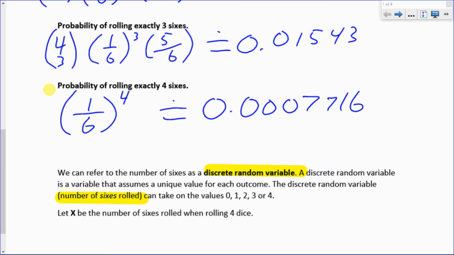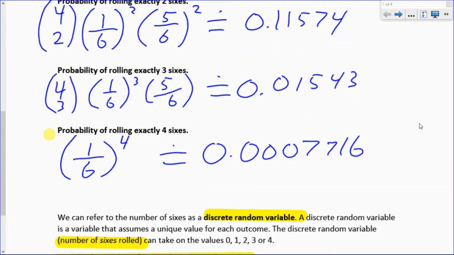And we often assign discrete random variables a capital letter, and X is very common. So we could refer to X as being the number of sixes rolled when rolling 4 dice. Okay, and then X can be 0, 1, 2, 3, or 4.